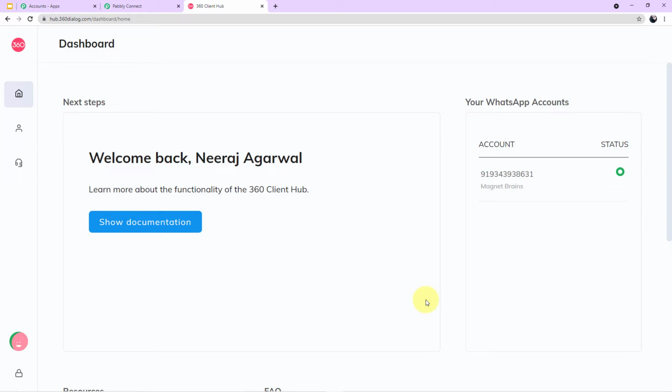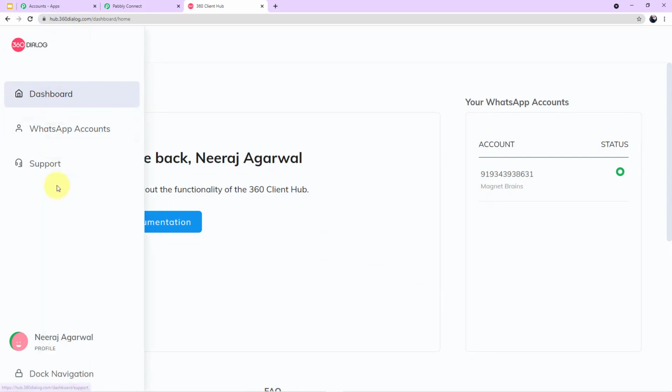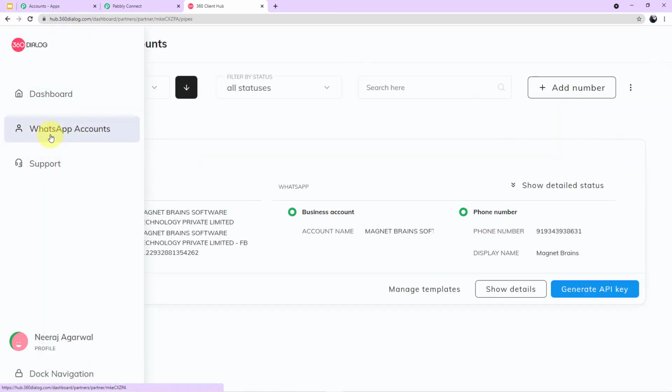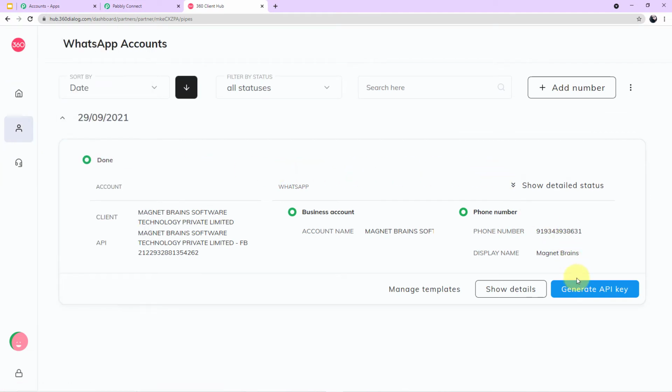Now let me show you where you can find the API key. Come to your left corner. Here you can see three options are given to you. Click on WhatsApp accounts. Now come to your right corner below. You can see a blue button which says generate API key. Guys, listen to this very carefully. You have to click this button and your API key will be generated along with the domain.